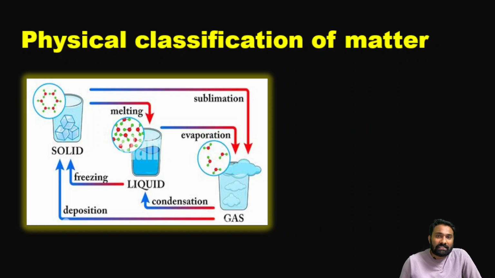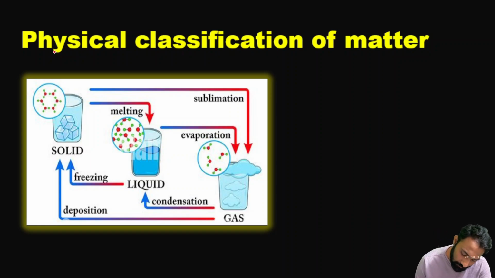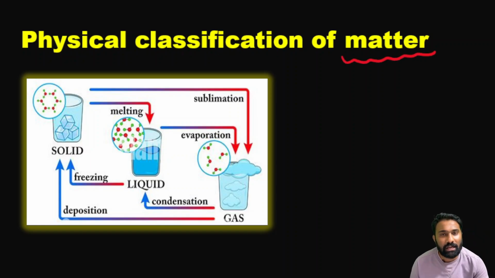Before going to start, those are some basics of how chemistry is related to our daily life, that we have seen. Now today we are going to see this. First of all, the physical classification of matter. Already you know we have matter. What is the meaning of matter? Matter, that we have as solid, liquid and gaseous.